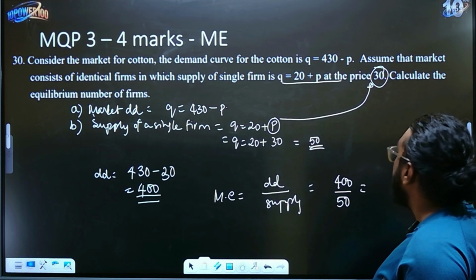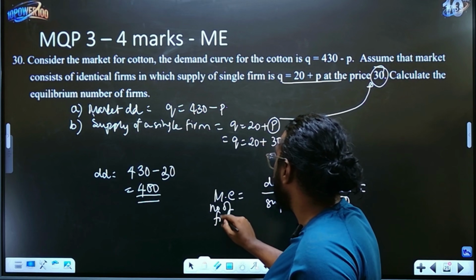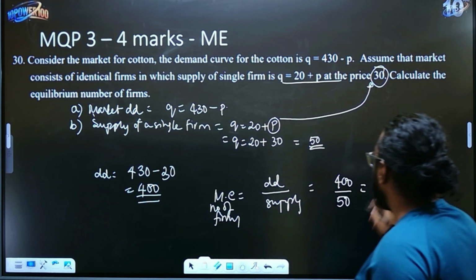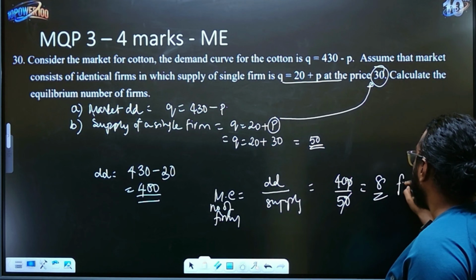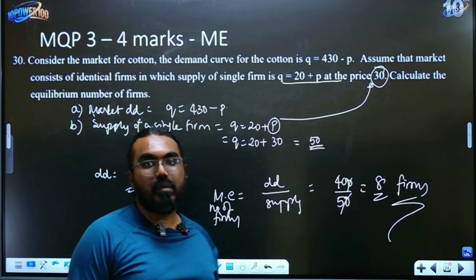They have asked for the equilibrium number of firms, which is 8. So your answer is 8 firms. Basically 8 firms are required to create this equilibrium.